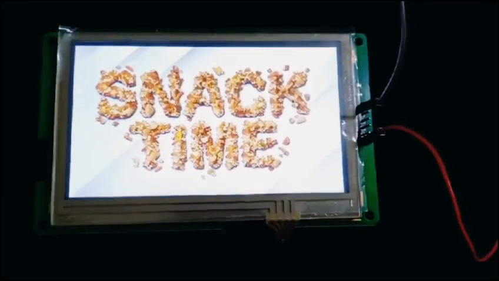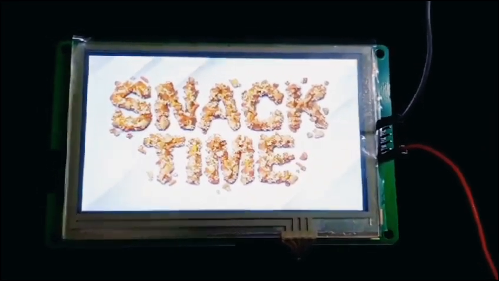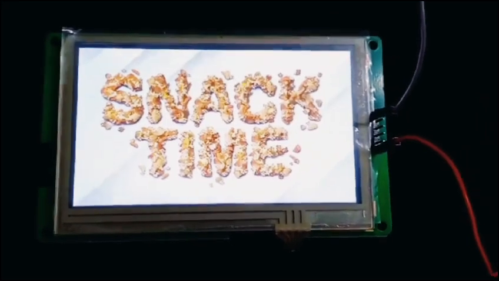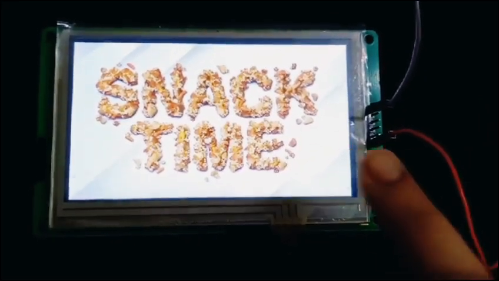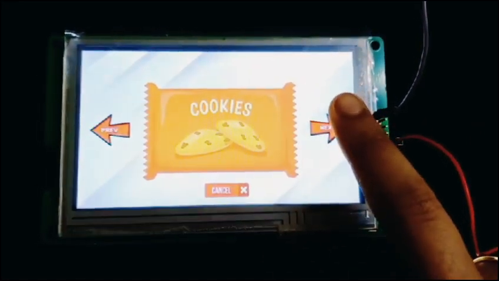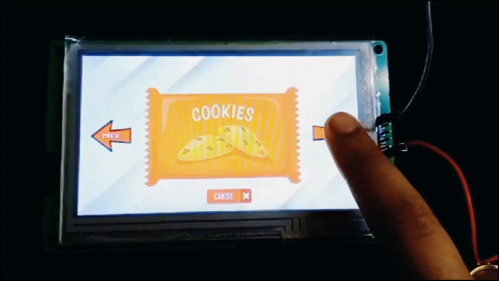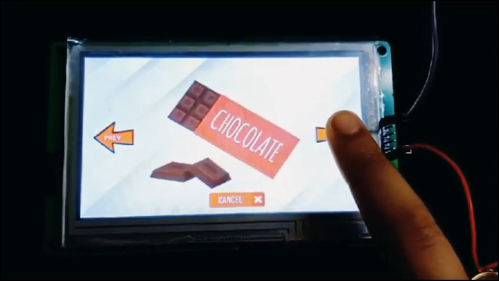Welcome to a smart vending machine project designed for an interactive shopping experience. Our machine dispenses a variety of snacks including chips, biscuits, chocolates and juices. The key feature of this vending machine is the DWIN display, which enhances user interaction and simplifies the purchasing process.